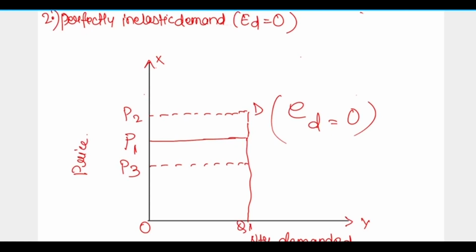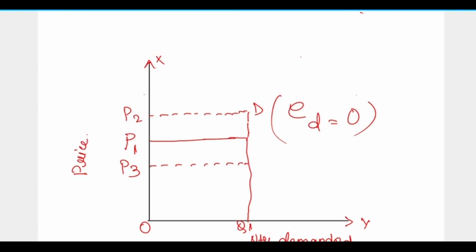One more thing is that perfectly inelastic demand in real life, in the real world, is very rare. It is a very rare case. So this was all about the second one, that is perfectly inelastic demand.